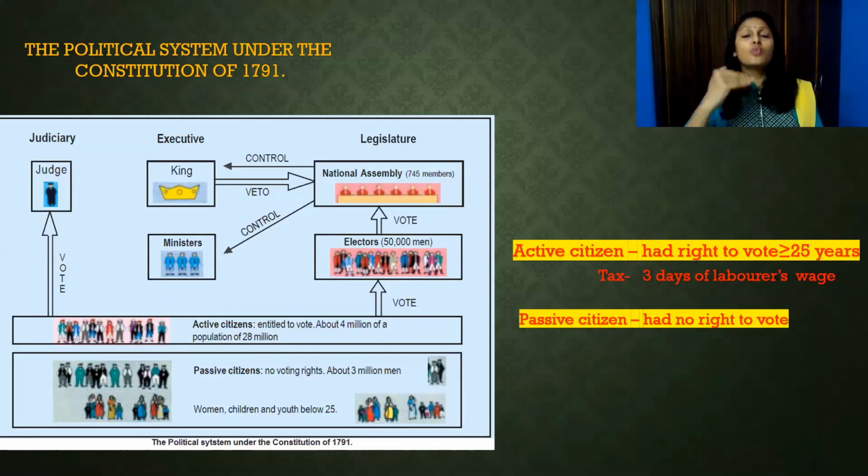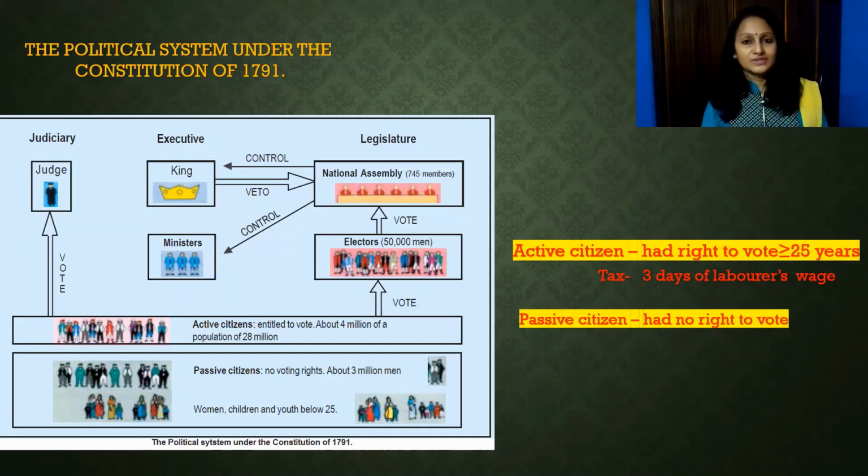Now here you can see how they voted. Active citizens elected electors, electors being those who have the right to vote in the election. Electors again elected the National Assembly, and the National Assembly elected ministers.